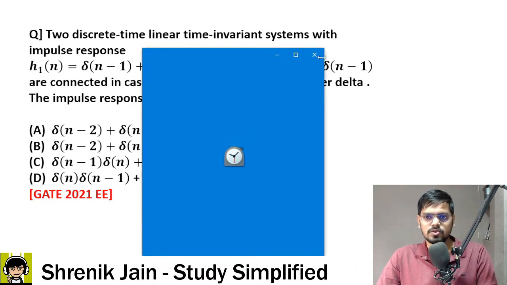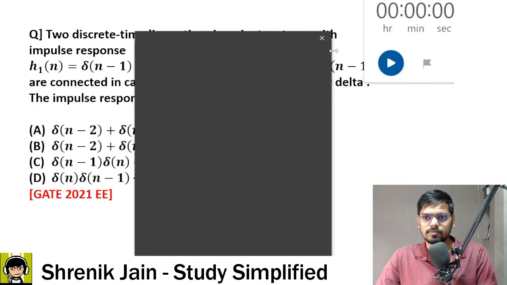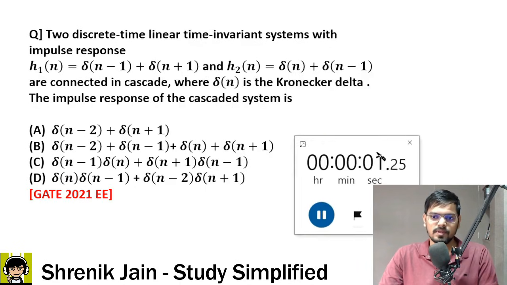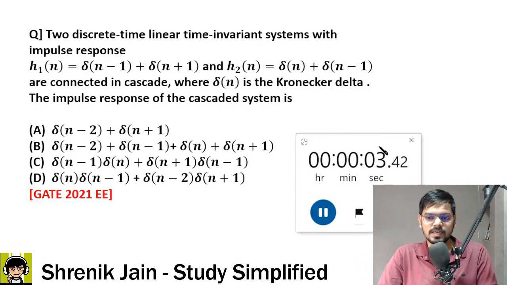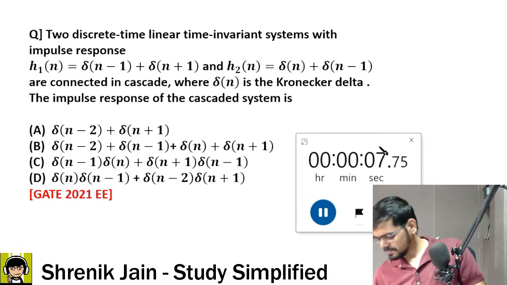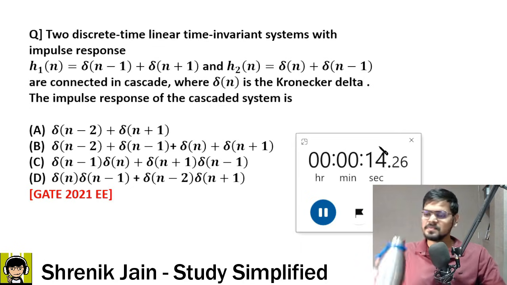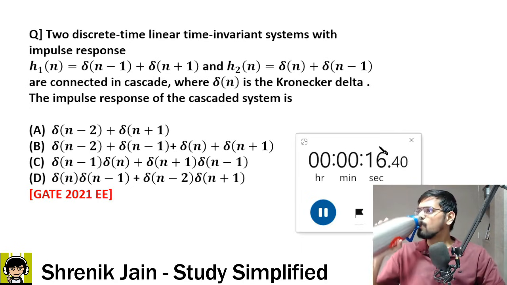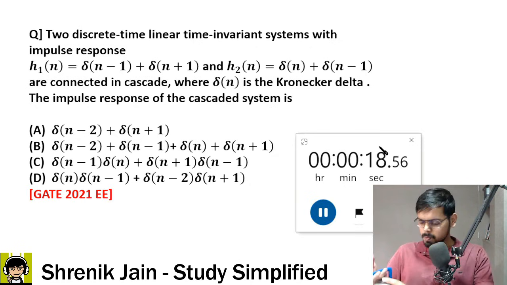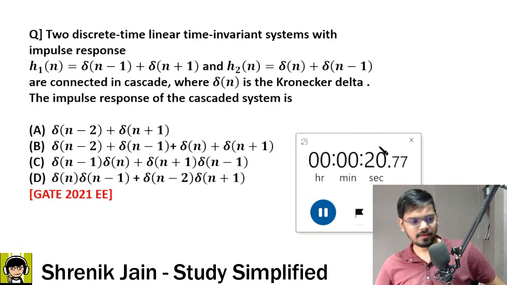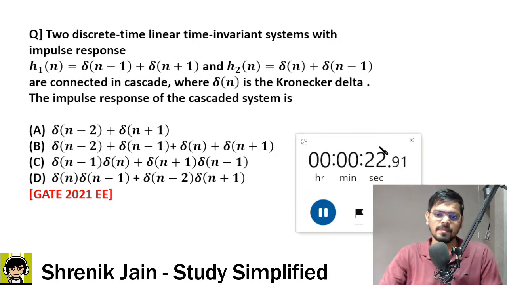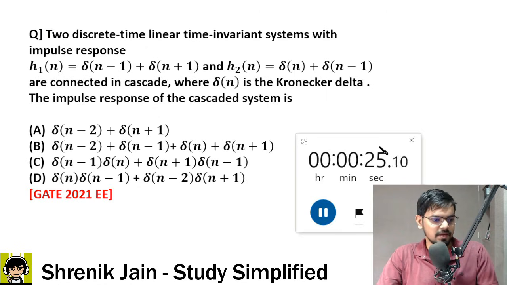So tell me guys, what is the answer? This question is pretty simple. One minute is enough. I will give you exactly one minute. Okay, last 30 seconds.